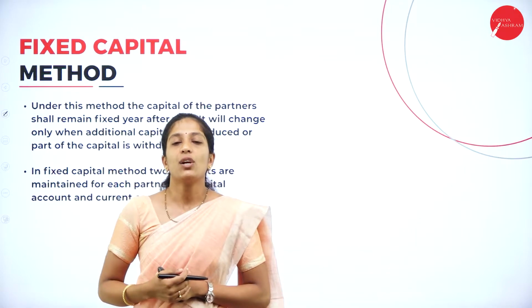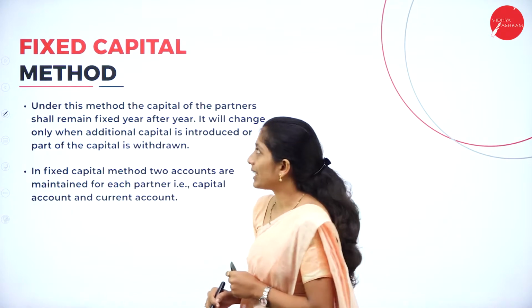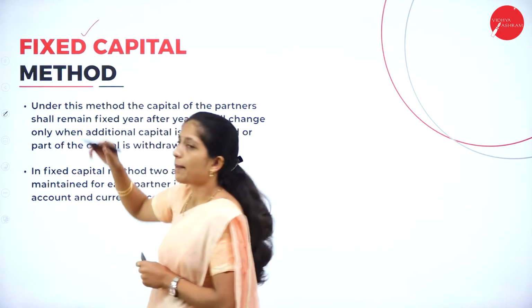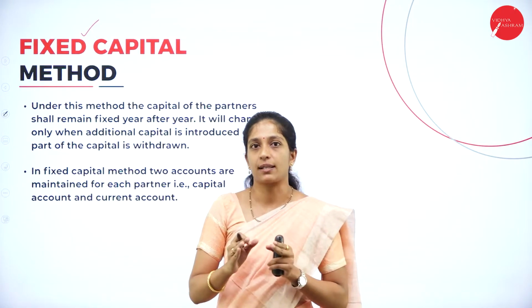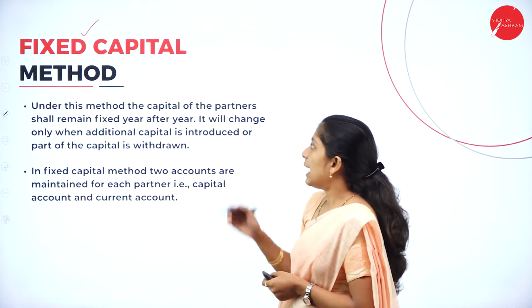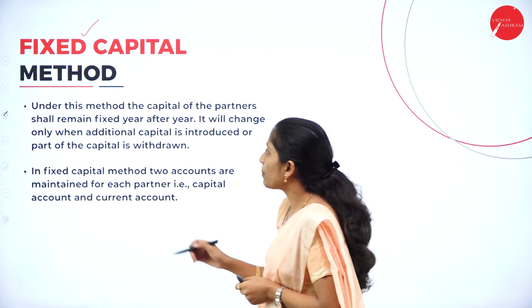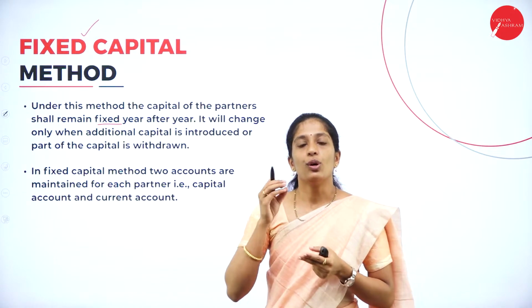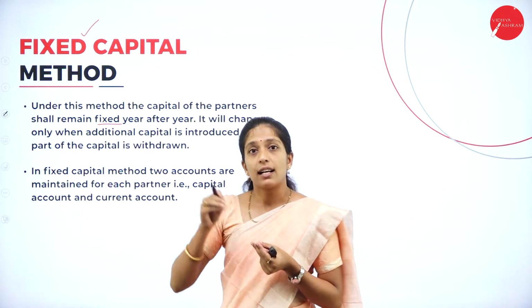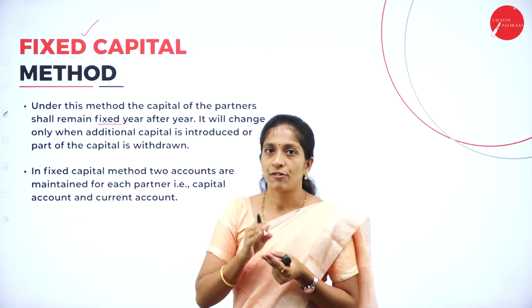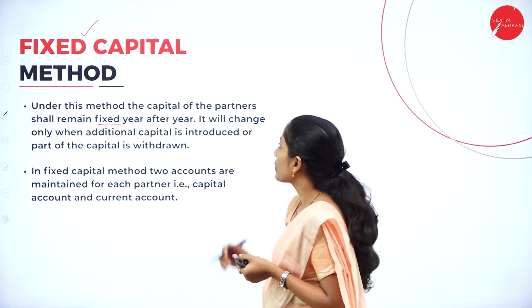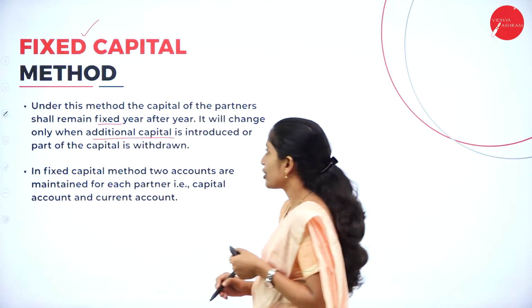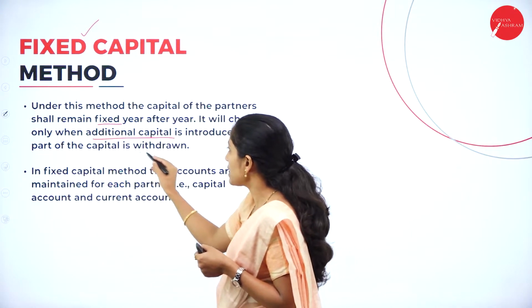Now we shall see what is this fixed capital method. The word itself tells that fixed. In the sense, the capital of the partner remains fixed. Now, let us see its meaning. Under this method, the capital of the partner shall remain fixed year after year. It will change only when additional capital is introduced or part of the capital is withdrawn.